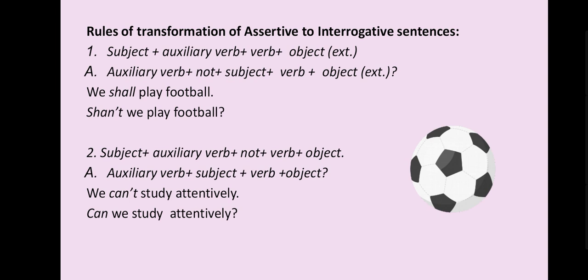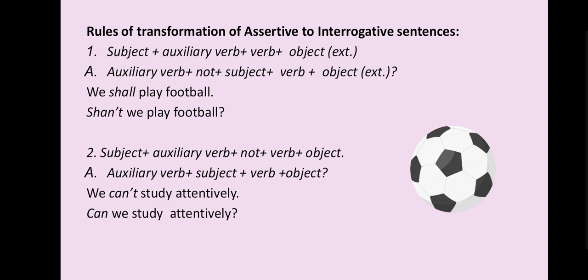That's why in one slide I have written ext in short. Extension means whatever is written in the last, and as you are habituated with the word object, that's why I have used object here. Okay, now which word will come first, what is added, and what kind of change is there? You can see that auxiliary verb plus not plus subject plus verb plus object, and then you have to add a question mark because you are going to change the sentence into an interrogative sentence.